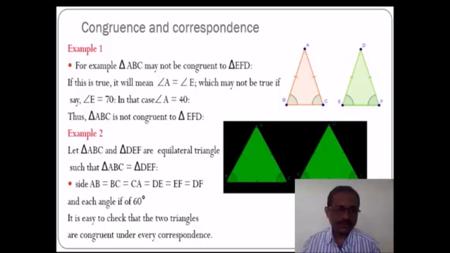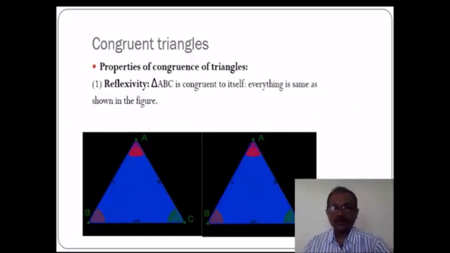Let us see another example. Triangle ABC and triangle DEF are equilateral triangles such that side AB is equal to side BC is equal to side CA, that means all sides are congruent, and each angle is of 60 degrees. It is easy to check the properties of congruence of triangles. So he knows that every triangle is congruent with itself also.